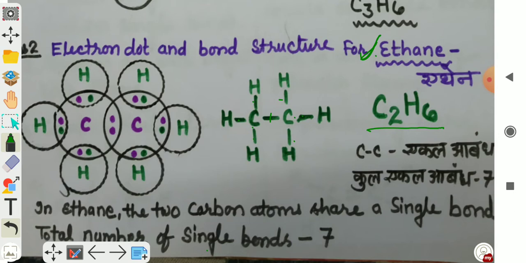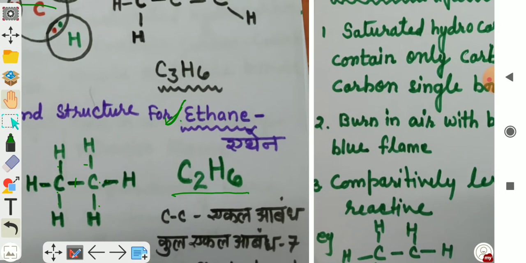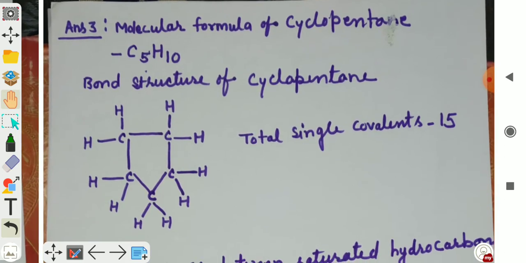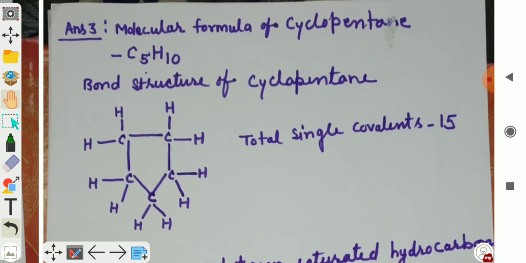Third question, cyclopentane. You have to draw the bond structure of cyclopentane. This one is the molecular formula of cyclopentane, C5H10, and all carbon atoms are bonded with single covalent bonds. That is why its name is cyclopentane, and it is a saturated hydrocarbon.